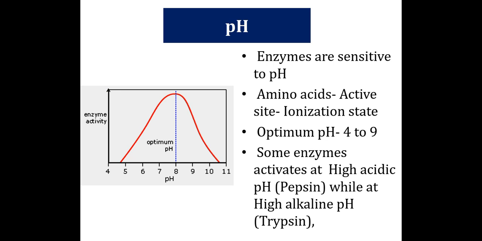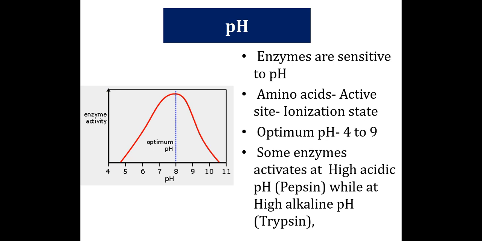However, some enzymes are active at acidic pH conditions, for example pepsin, while some enzymes show activity at high alkaline pH conditions, for example trypsin. But generally, the enzymes are active at optimum pH, and that range is 4 to 9.